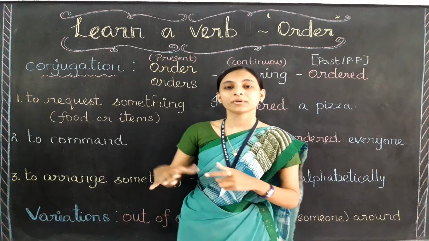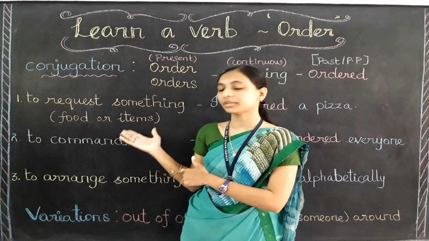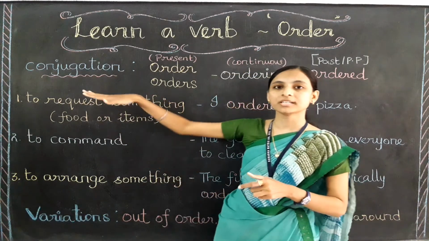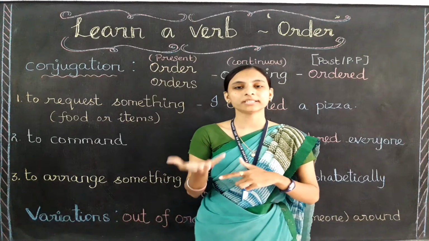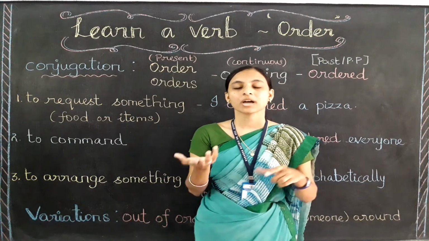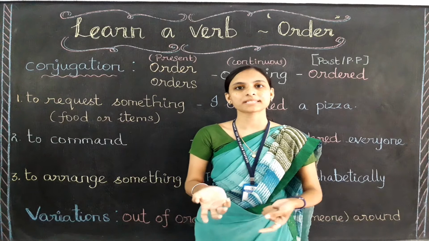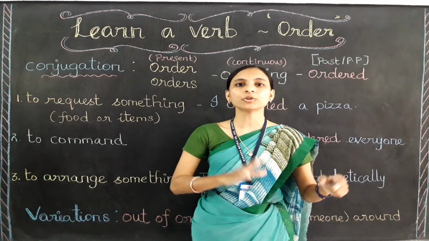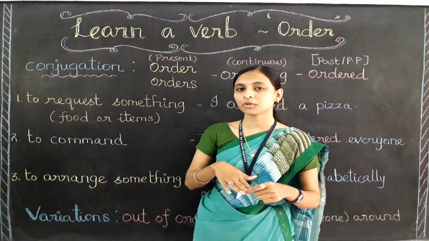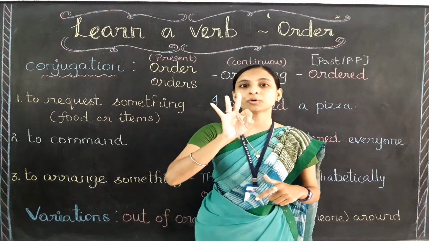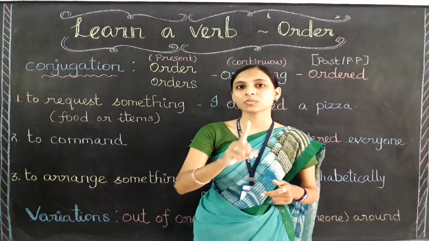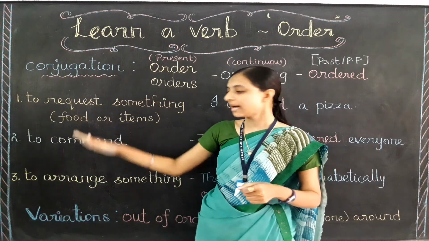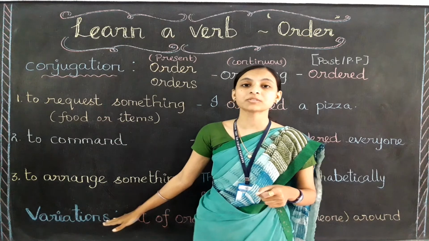And also before learning the meaning of the verb order, we are going to learn about its conjugation, that is, how the verb order changes in the present time, how it changes in the past time, or how we can use it in the continuous form, okay? All those things you are going to learn in this video. So in this video you are going to learn three things about a verb. First one, the conjugation of the verb. Second, the meanings of the verb. At last we are going to learn about its variation.